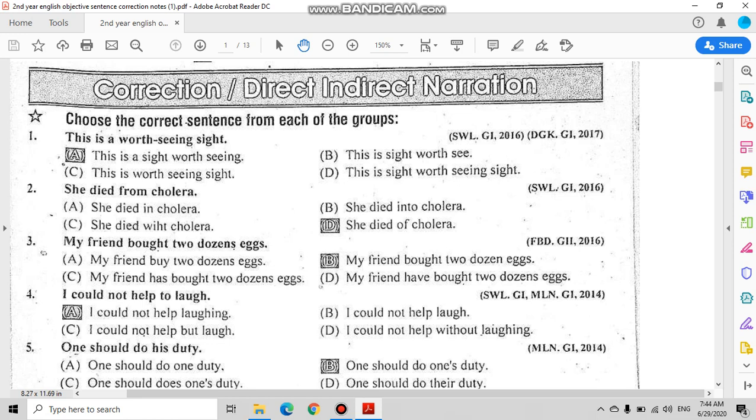I could not help laugh is not correct because help and laugh both are verbs and they cannot come together without any preposition or ing form. I could not help but laugh is not correct. I could not help without laughing is also not correct. The correct option is I could not help laughing.